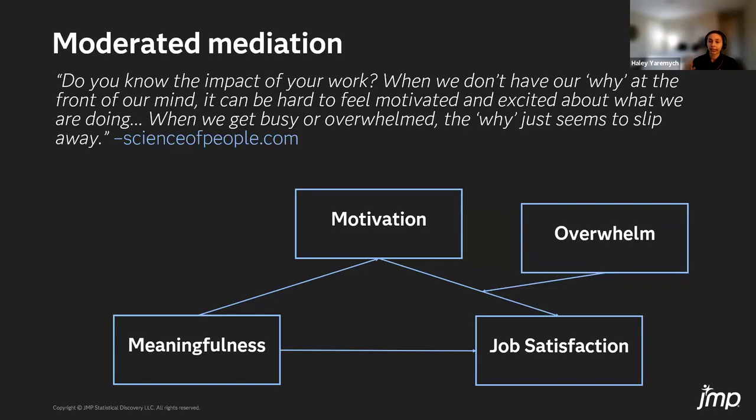And so in these moderated mediation models, if we were to fit them and find a significant interaction, we would still want to probe that and assess significance at different levels of the moderator and create those plots that I just introduced. But this time, we're usually interested in plotting and testing this entire effect of meaningfulness on job satisfaction through motivation. And so we call this a conditional indirect effect because this is an indirect effect because it's traveling through a mediator and it's conditional on the value of our moderator. And I'll show an example of a moderated mediation model in our demo in a few minutes.